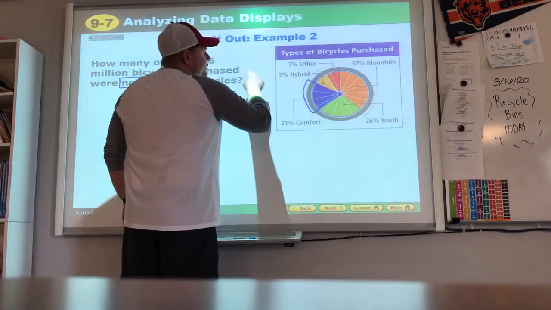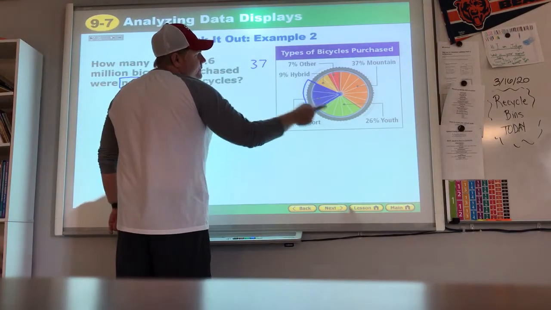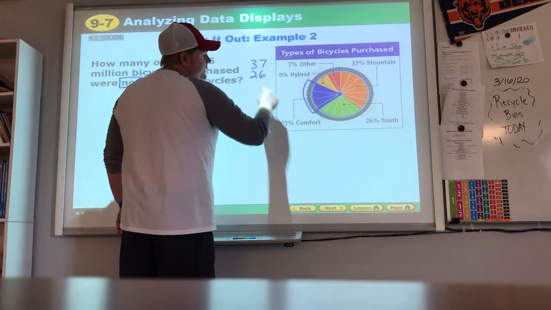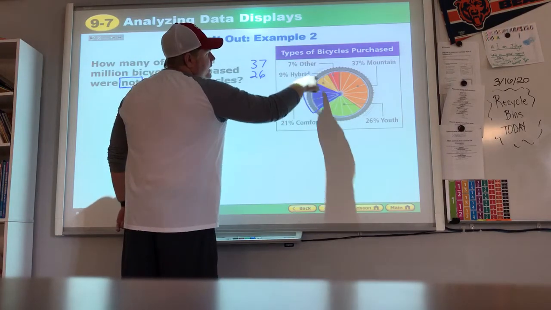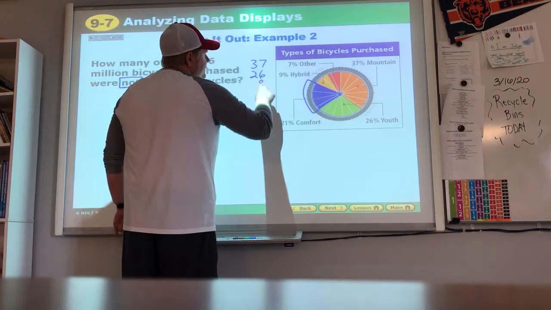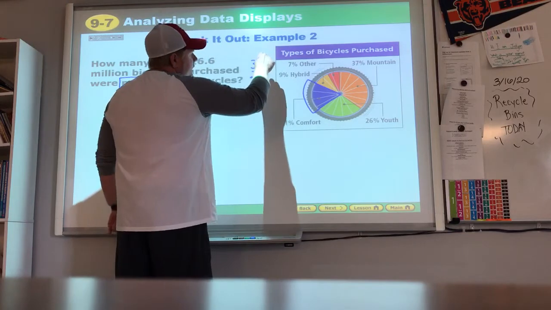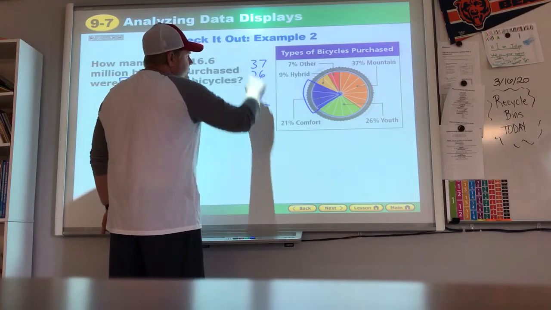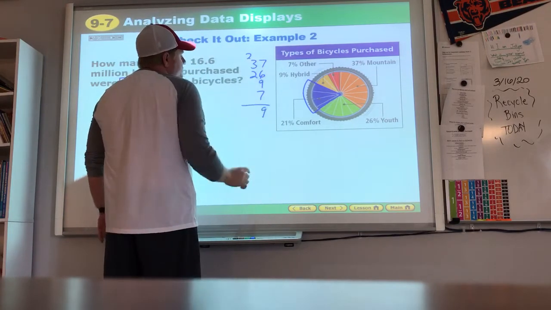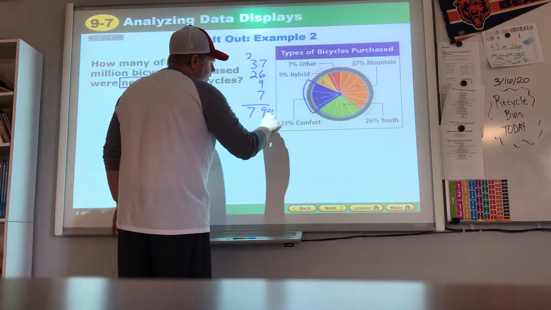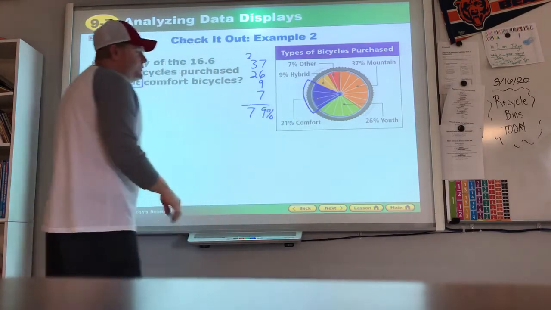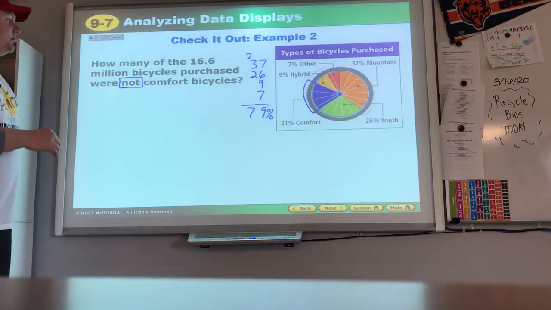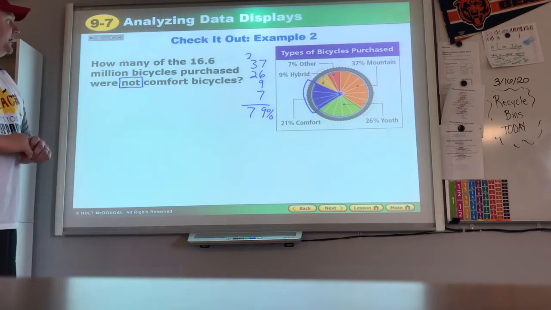I can add together the 37, the 26, the 9 and the 7, and I get 79%. 79% of all bikes, oh, that's the opposite of 21%. All right, 79% of bikes were not comfort bikes.